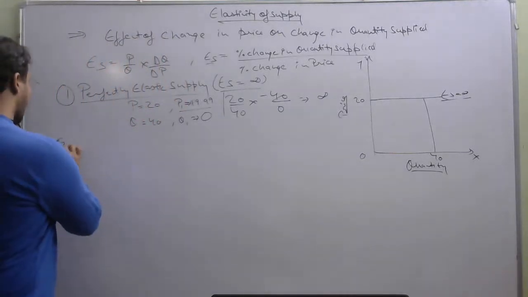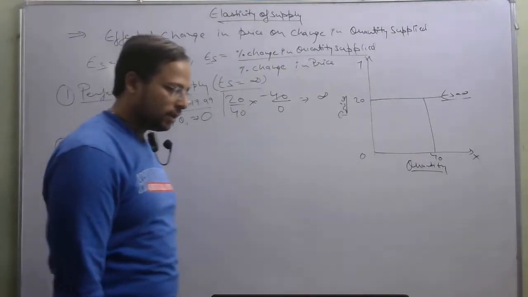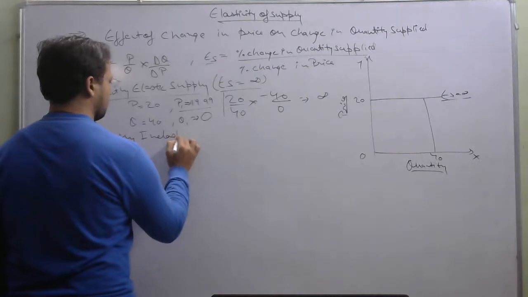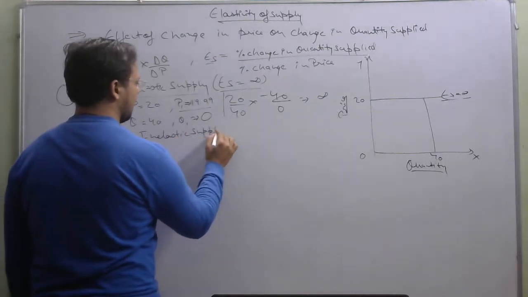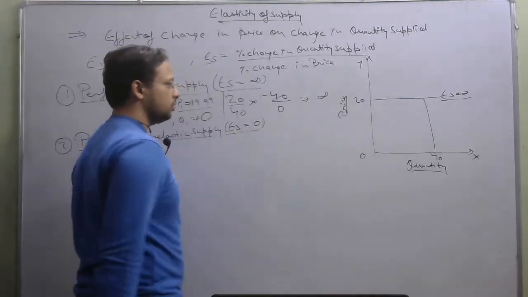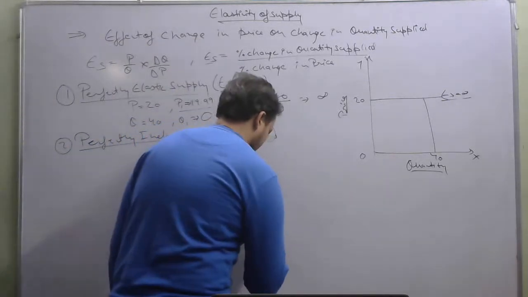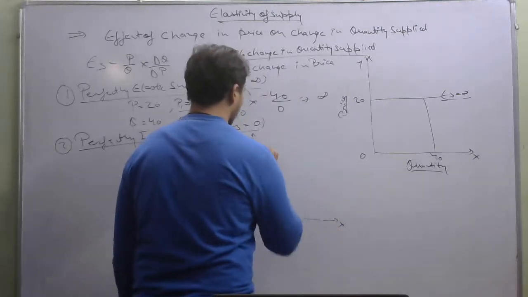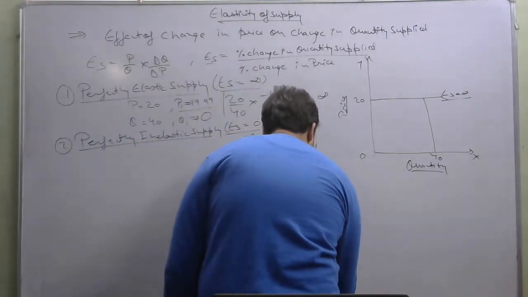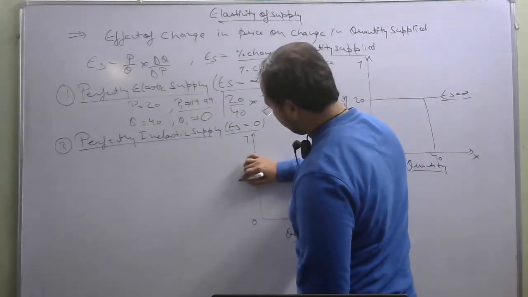Next is the extreme opposite, perfectly inelastic supply, the supply in which elasticity of supply will be equal to 0. Now what will be the condition? See, here the quantity will be here and the price will be here.